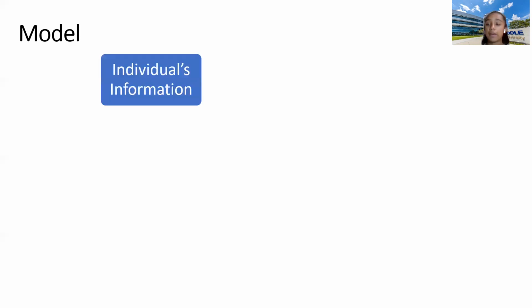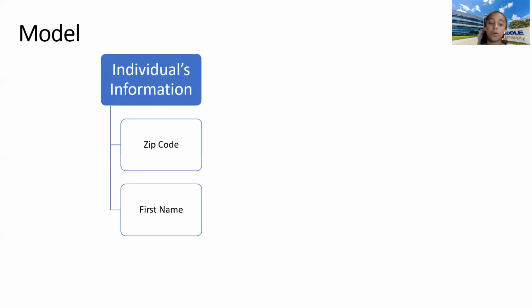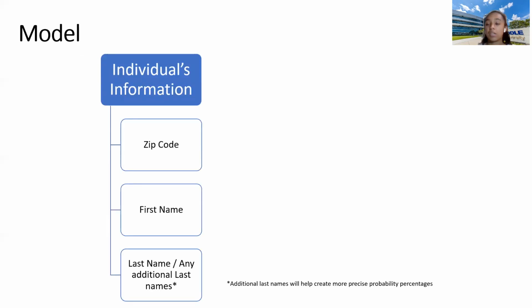So as stated earlier, we have the individual's information: zip code, first name, last name, and any additional last names. We know that from Hispanic culture and heritage, many Hispanics tend to take on multiple last names. Because of that, we can utilize that to give us a more precise percentage and prediction of what that individual will most likely be classified as.